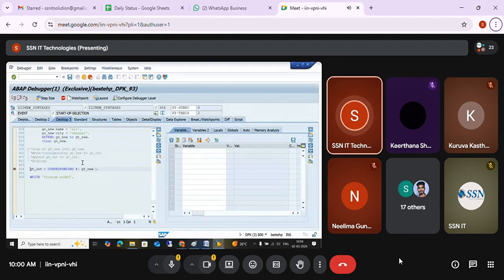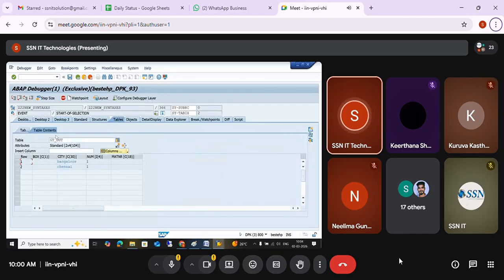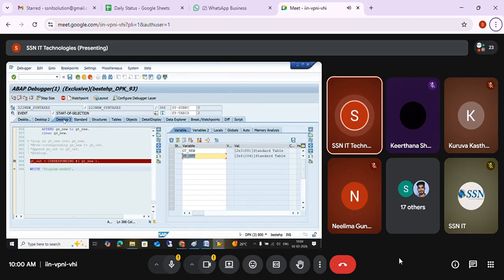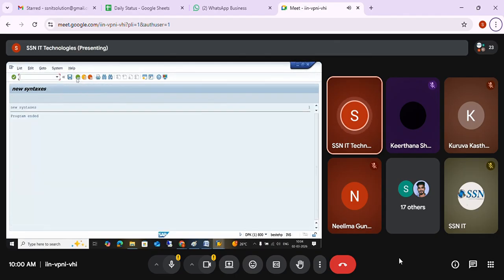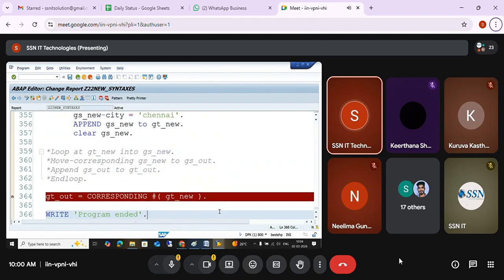You can see ZT new is having 2 records, ZT out is empty. Now when I press F5, it simply copied those 2 records. No need of looping one by one and taking the corresponding information, passing it to the work area, then appending it to the internal table. Simply it's going to do it in one hit. It copies whatever fields are available; it will check and add them.